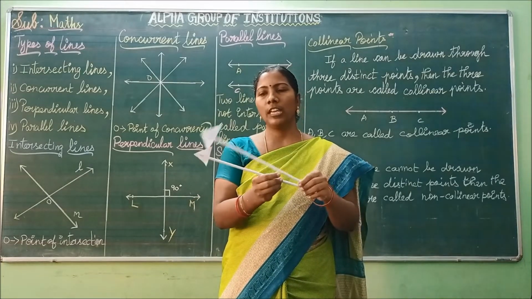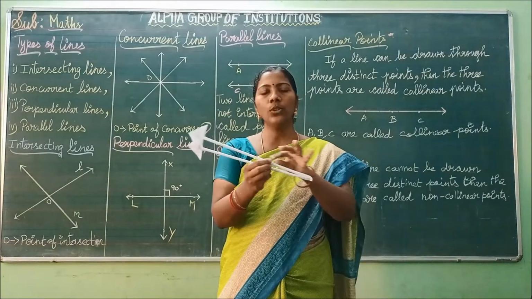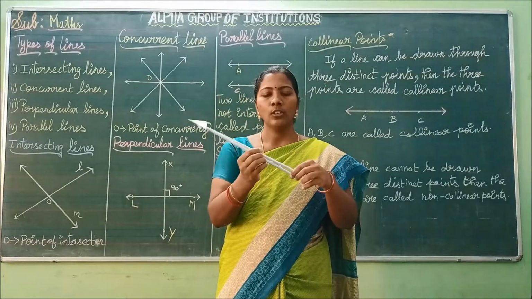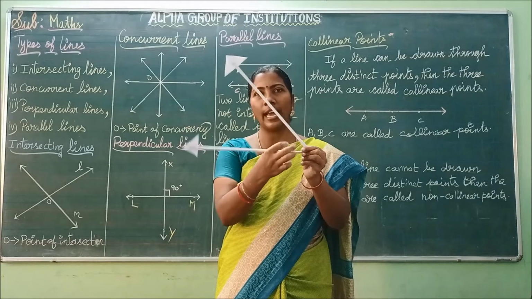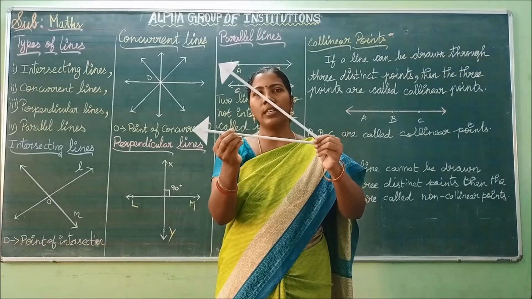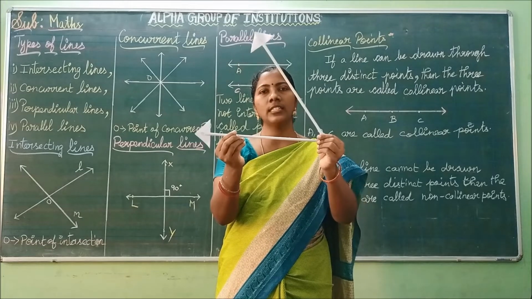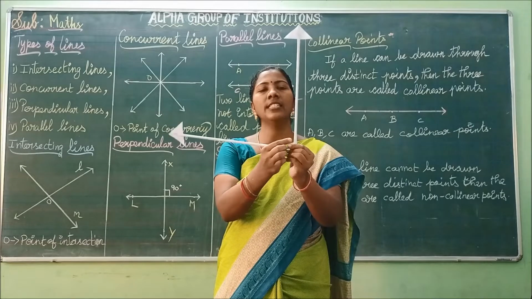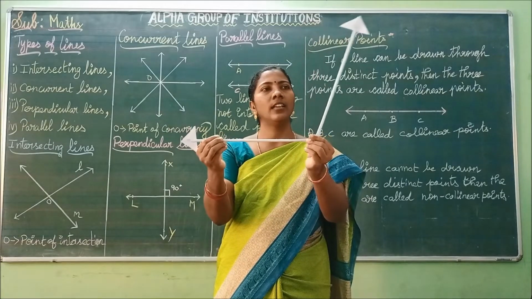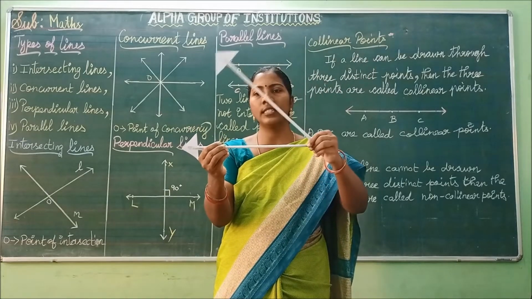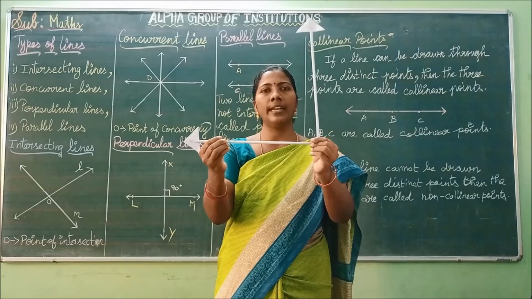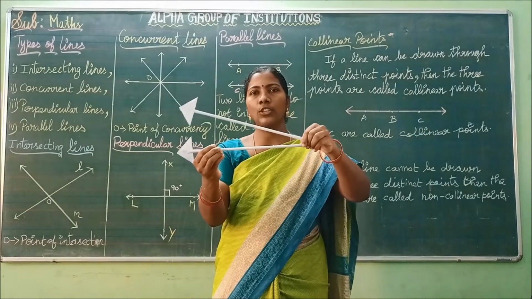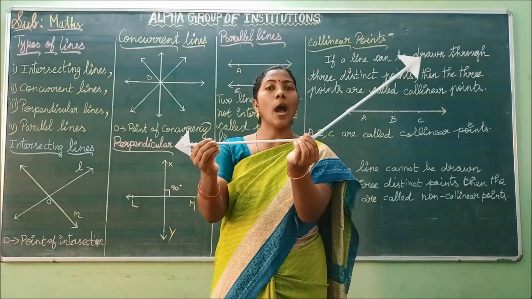See here. Here we have the two rays. These two rays meeting at this point make some angles. So this space is said to be angle. See here. What type of angle is this? This is acute angle. This is also acute angle. This angle is said to be 90 degree. This angle is right angle. This is obtuse angle. This is acute angle. This is right angle. And this type of angle is obtuse angle. This is acute, right angle, obtuse angle.